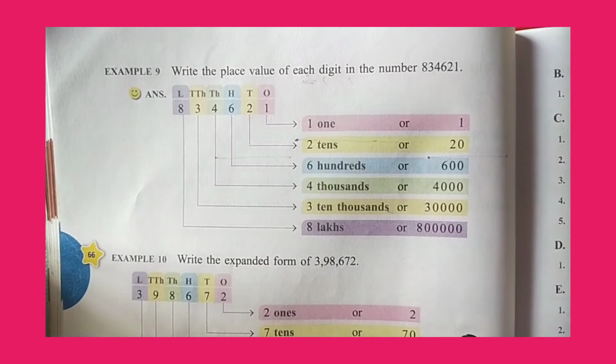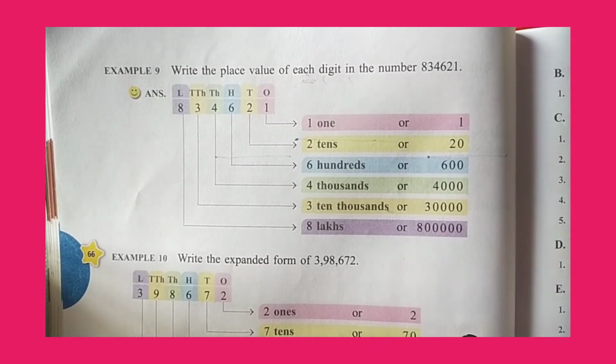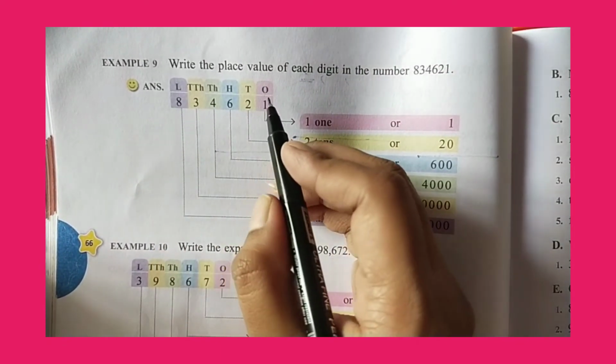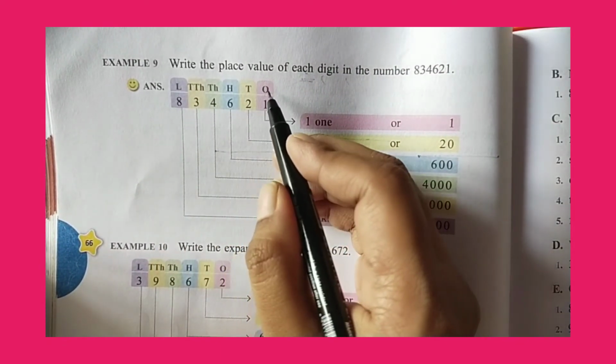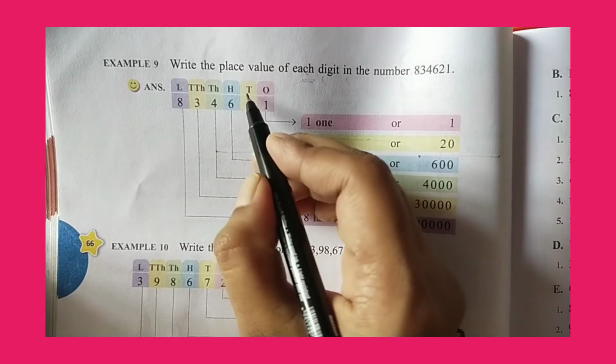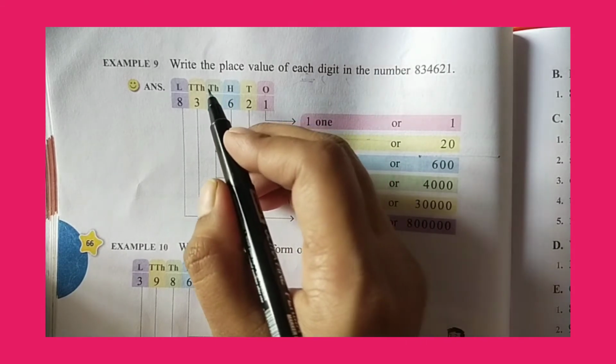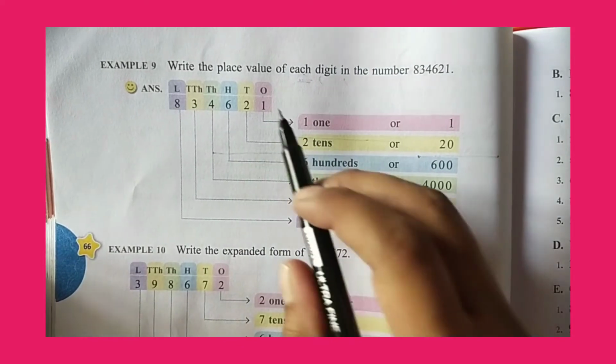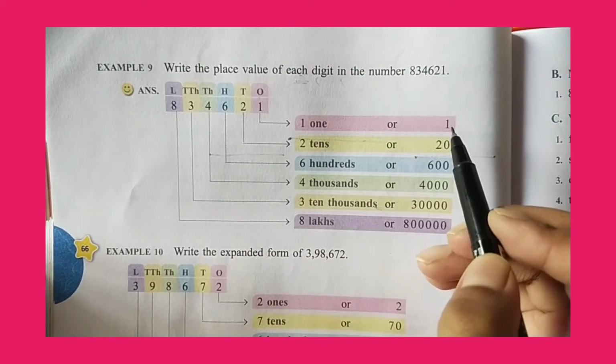So here they have given us a 6-digit number. First we write its place values. Ones place, tens place, hundreds, thousands place, 10,000s place, and lakhs. So 1 or 1.